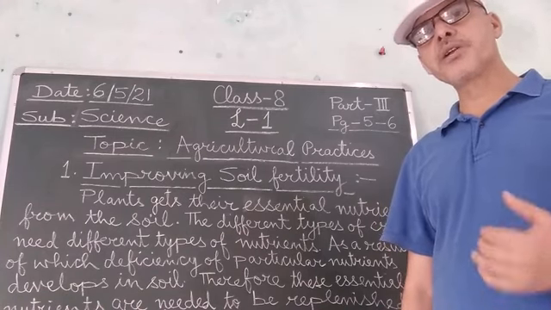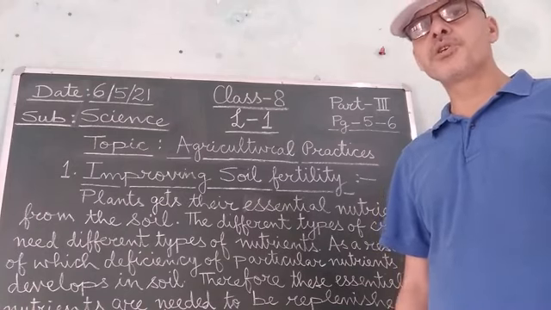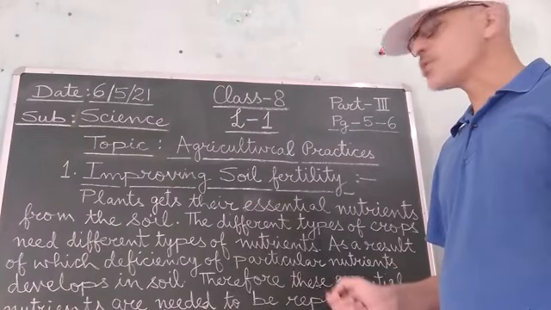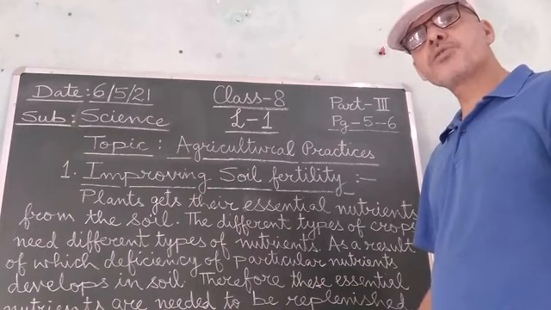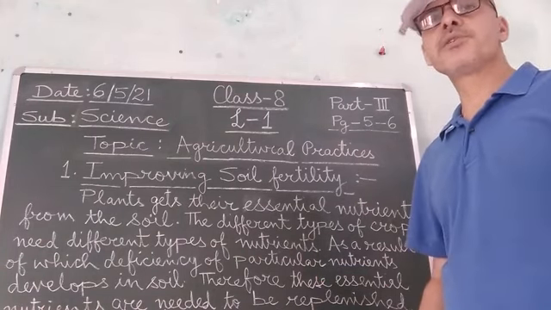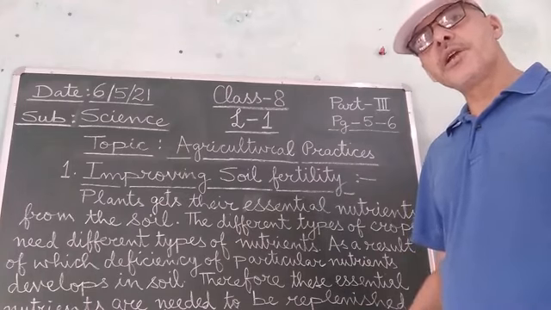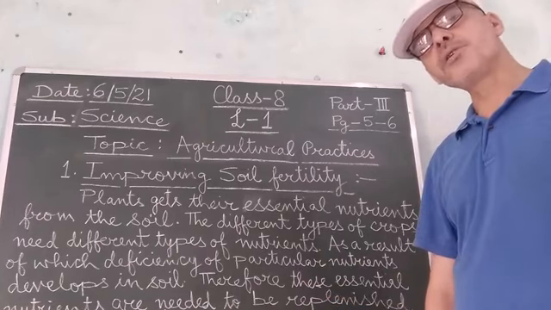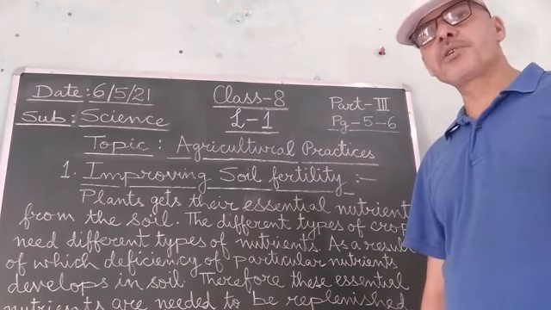So if we continuously keep on growing any one particular type of crop season after season in the same field, then what will happen? That soil will lose its fertility. Why? Because there will develop a deficiency of that particular essential nutrient which is taken in by that particular type of crop which has been continuously grown in that field season after season.